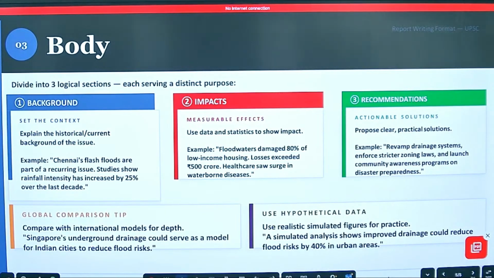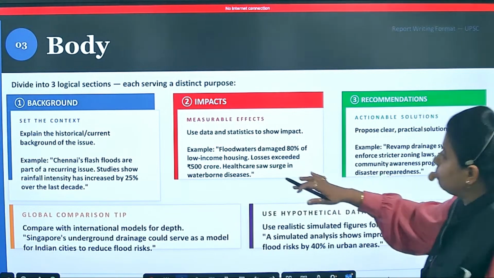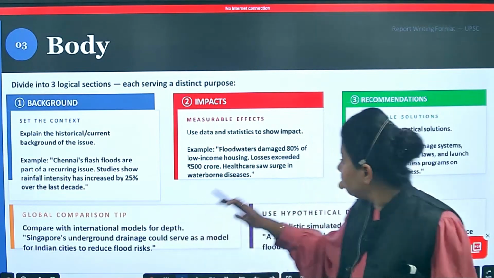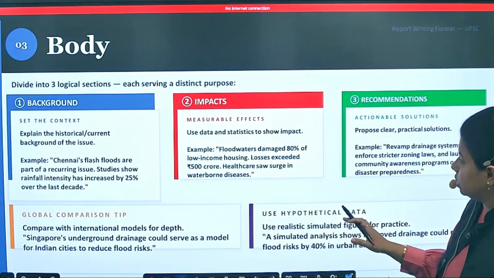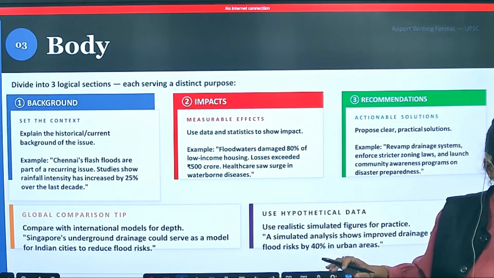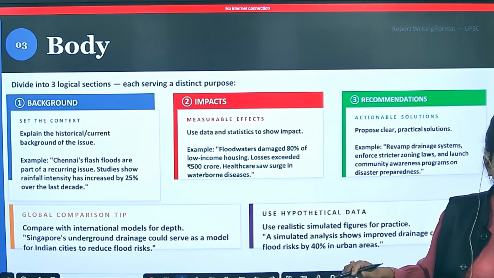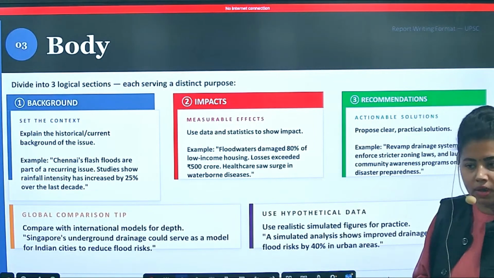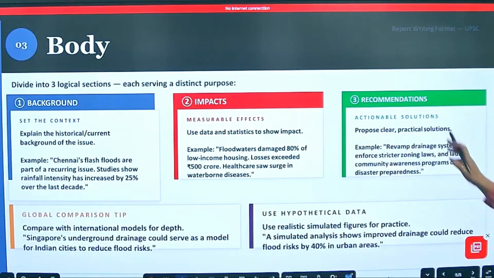Then, what are the measurable effects? Use data and statistics to show the impact. That is important. I have already mentioned that. Flood waters damaged 80% of the low income housing. Losses exceeded 500 crore. Health saw a surge in waterborne diseases. Waterborne diseases will come when there are floods. When you have floods, obviously diseases will be round the corner. You cannot avoid that.